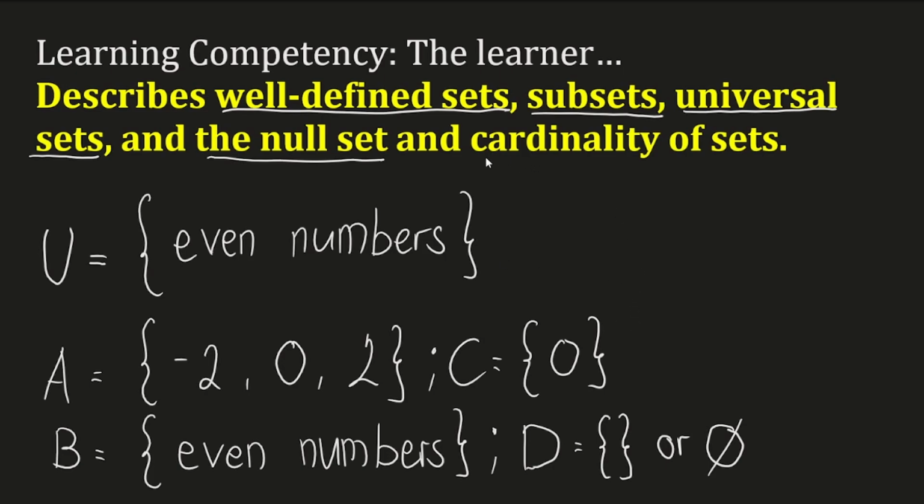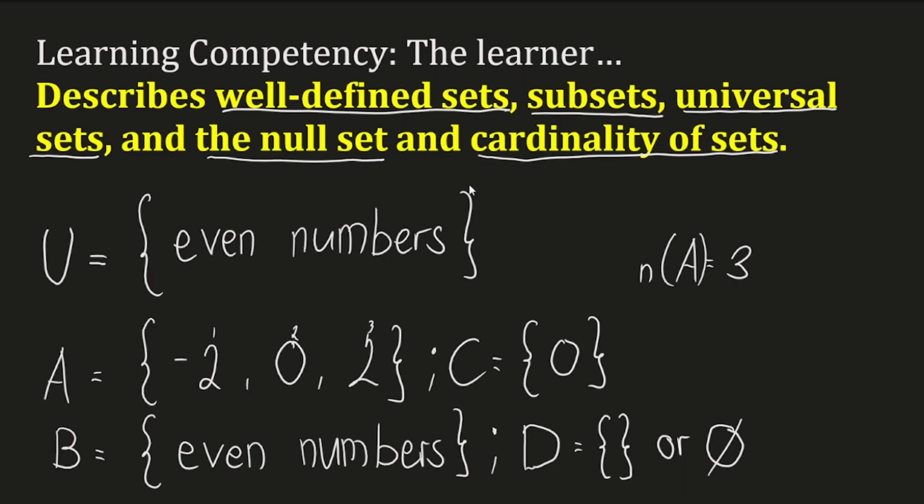And then you have cardinality of sets, which is just a fancy way of saying how many unique items are in that set. So I'm just going to get the A right here. The way we can represent the cardinality of sets is small n, then put our set, set A, inside parentheses, and we're just going to count all the unique items here. In this case, 1, 2, 3. So you have 3 unique items. So that's the cardinality of A, 3.